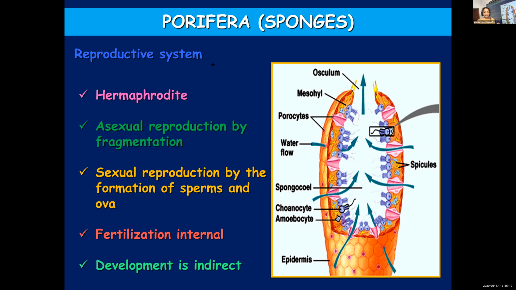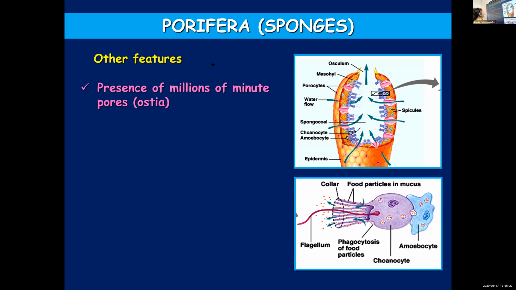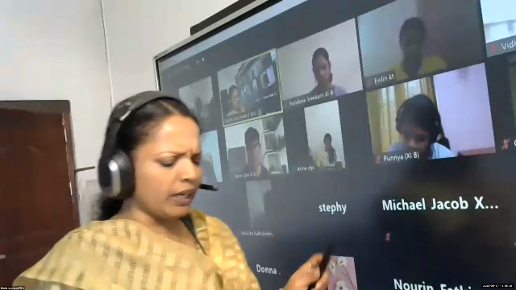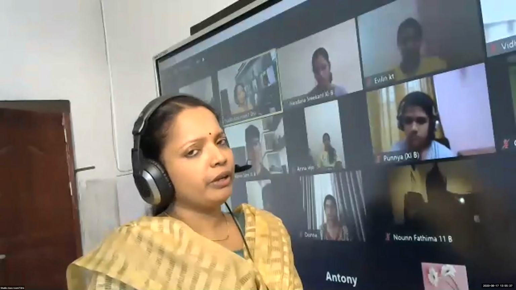So development is indirect. Once again, you can find indirect development in Porifera, and a larval stage is involved which is morphologically different from that of the adult. A few more features are there, but I don't think we'll be able to complete that. So we'll continue with Porifera in the next class also. We have just 5 more minutes.